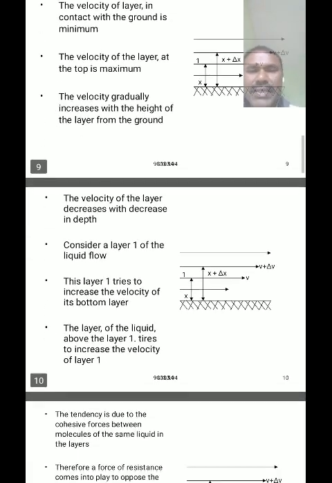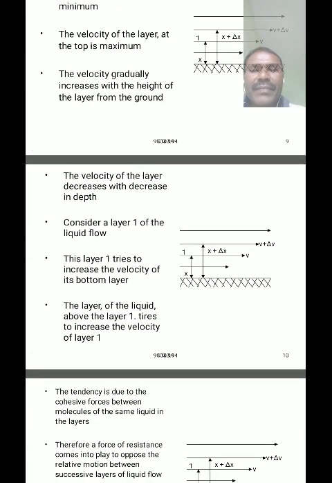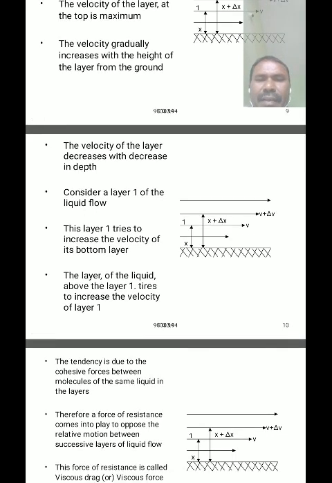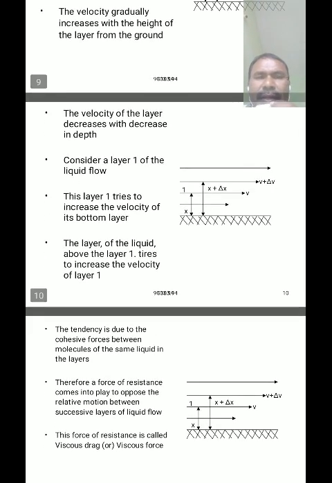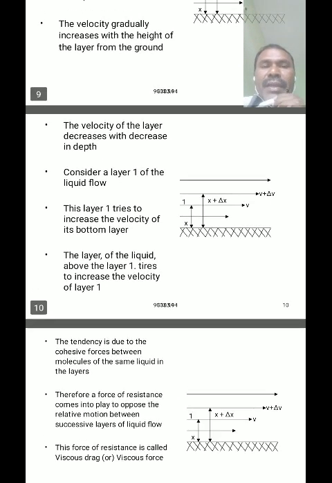Just consider a layer of liquid, layer 1, which is flowing. Layer 1 tries to increase the velocity of the bottom layer, and the layer of liquid above layer 1 tries to increase the velocity of layer 1. The upper layer causes a decrease in the velocity of the lower layer, because during its flowing the upper layer rotates in a clockwise direction.